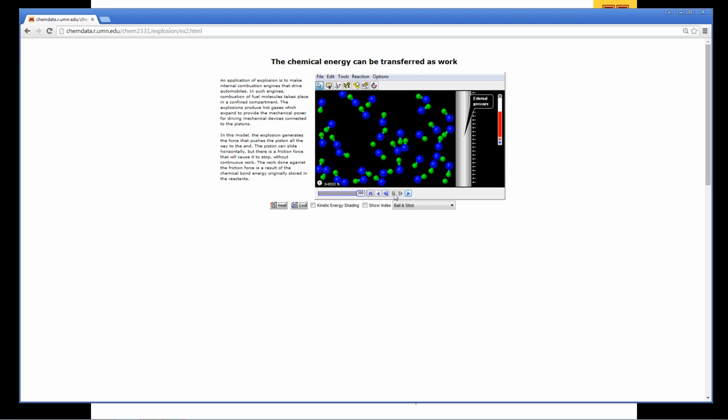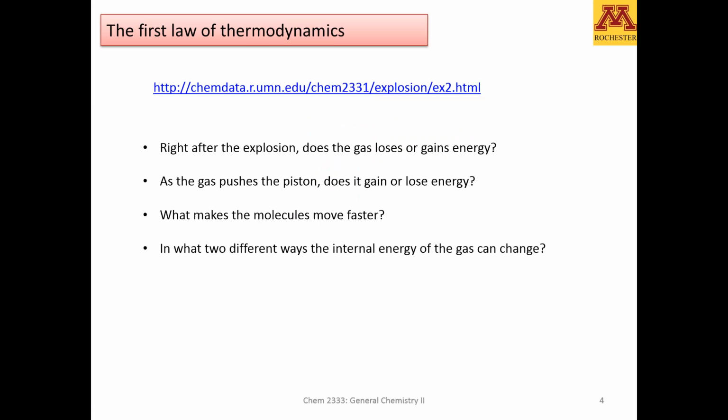What is it that we want from this simulation? Let's go over these questions. So right after the explosion, right after the chemical reaction, does the gas lose or gain energy? Well, notice that there is a transfer from potential energy to kinetic energy.